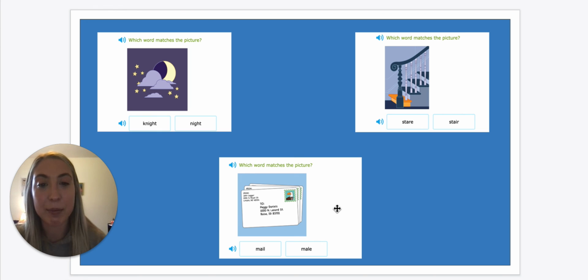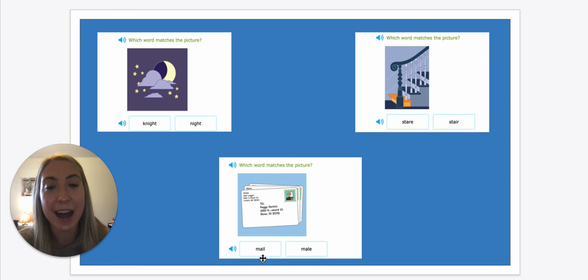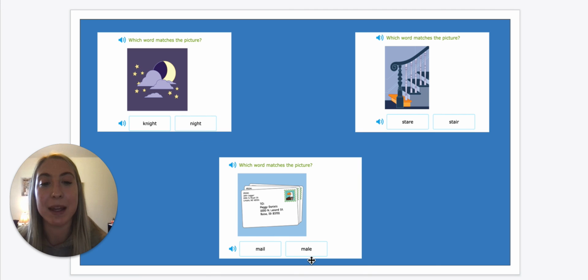And our last example is, it looks like we have some letters. So we have male and mail. Again, spelled differently, they sound the exact same. This male right here would be a boy. It's a male. It would be a man. That would be a gender one. But here, M-A-I-L, that's talking about letters that you get, that kind of mail. So the picture here, this would be the correct mail because it's something that you get in your mailbox. But this right here is male. It means man when it's M-A-L-E.